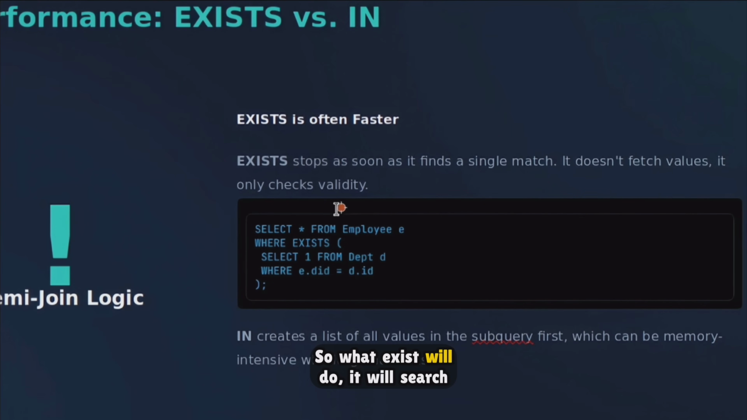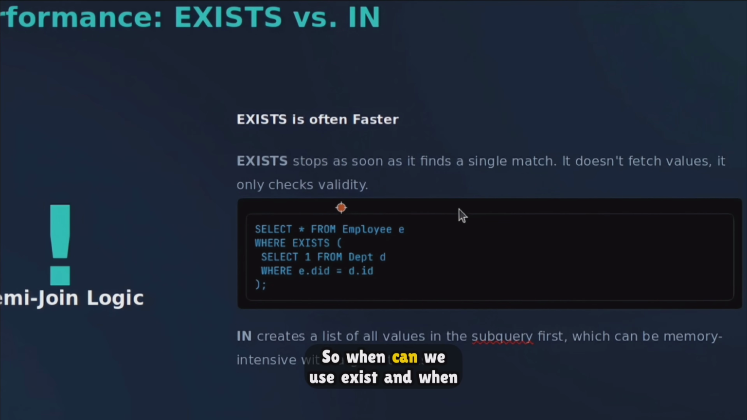So what EXISTS will do, it will search for a specific employee, and once it finds a match, it will stop there. It will not check the remaining rows. But on the other hand, IN first creates the entire list. So it will go through each and every piece of data. It will store that in a list, and then it will compare. So that's the reason IN takes more memory and time, especially with large data sets.